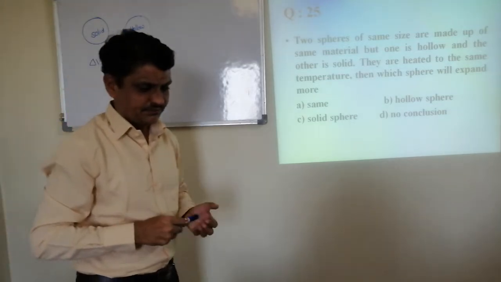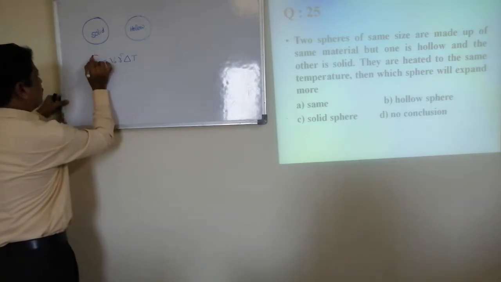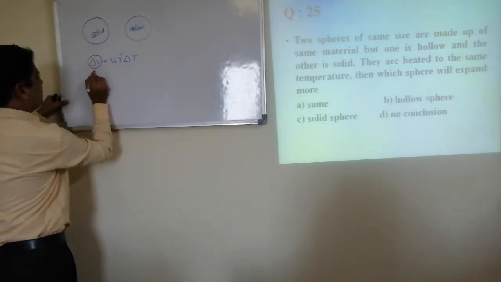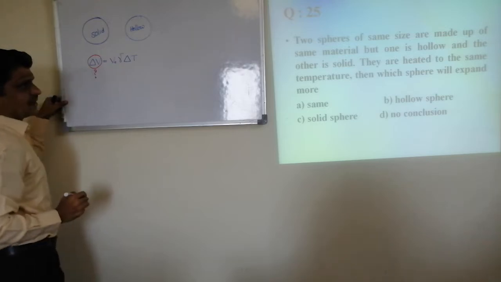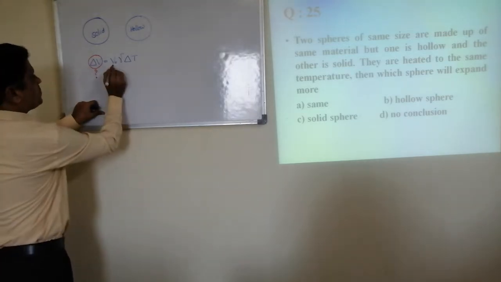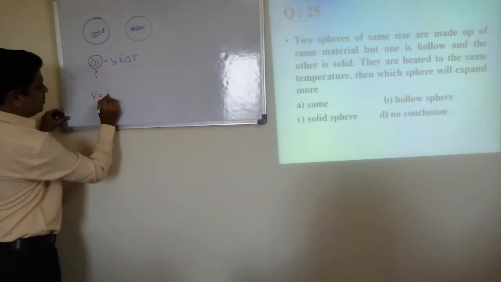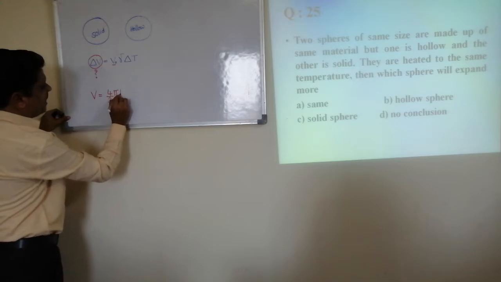You know this formula. Here I want what happens to the change in the volume. See, change in volume depends on initial volume. You know, volume of a sphere is equal to 4 by 3 pi r cube.